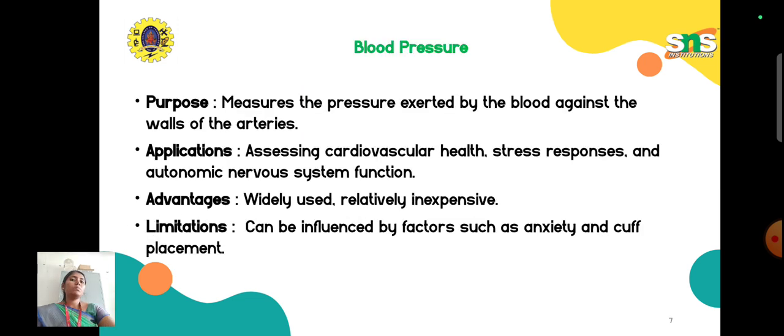Okay, so next we will see blood pressure. We discussed electrocardiography, which is all about the functionality of the heart. Now the blood pressure plays a very important role, because it easily tells the status of our body.